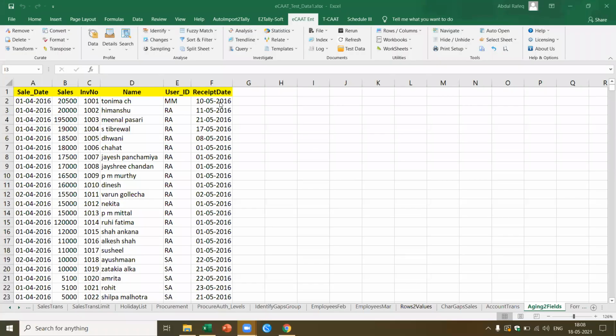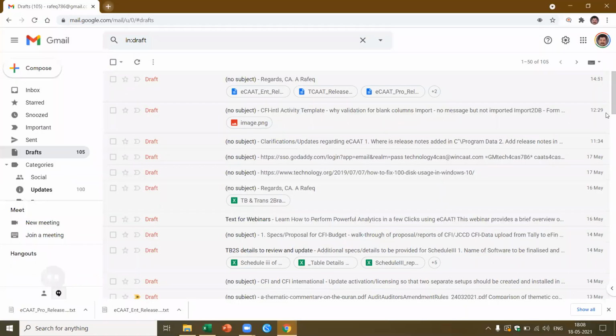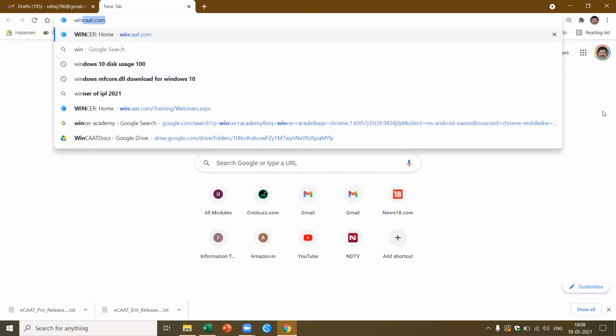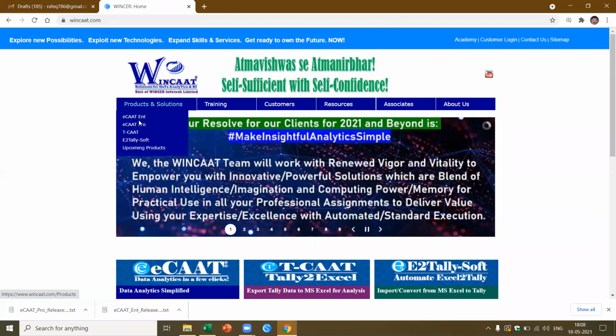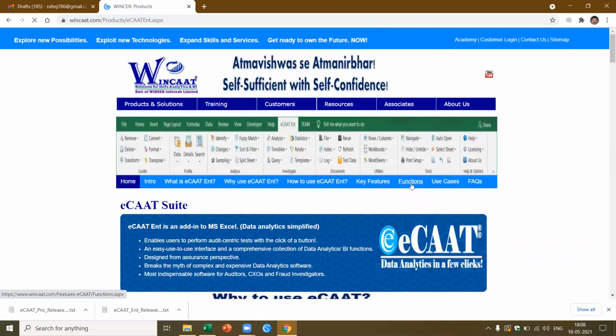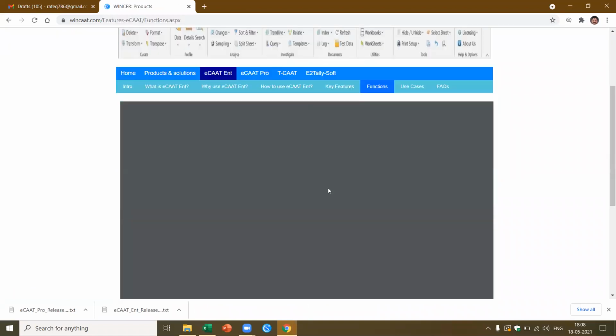How do you get a complete list of all the functions with descriptions? There are 2 places where you can get this. Let me share the screen. One is when you buy the software, we will give you the list of all the functions available in the software. Not only that, we have also made it available on our website. If you go to a particular software, let's say ECAT Enterprise, and go to the functions, you'll be able to have a quick walkthrough of all the functions.